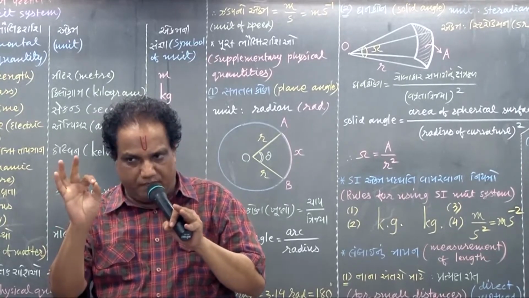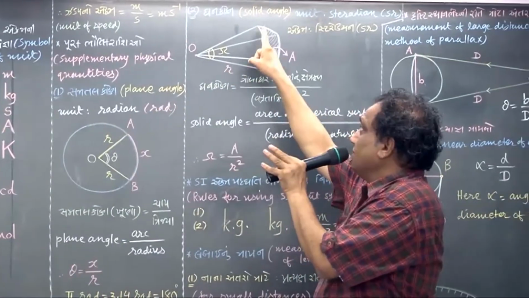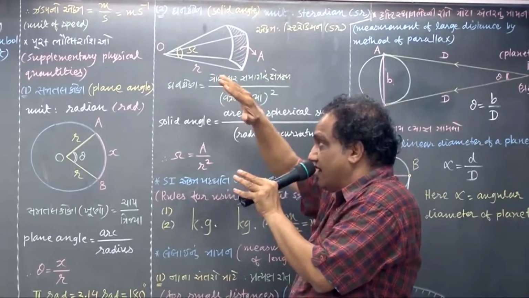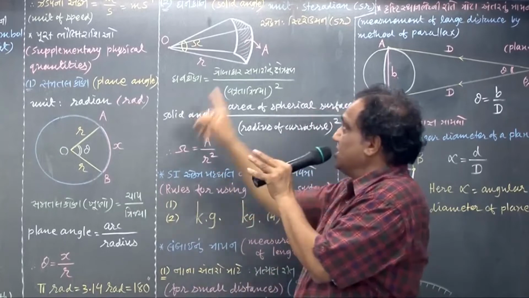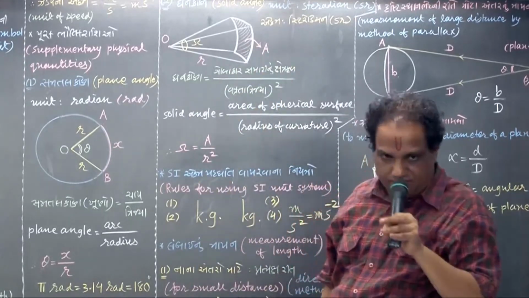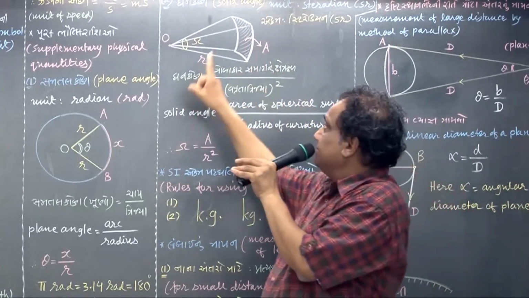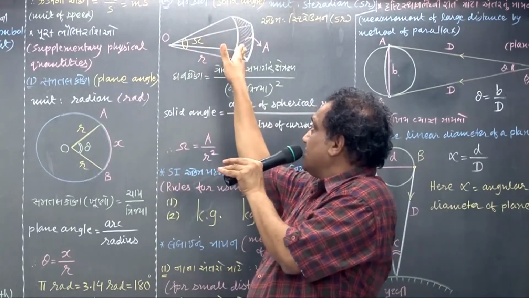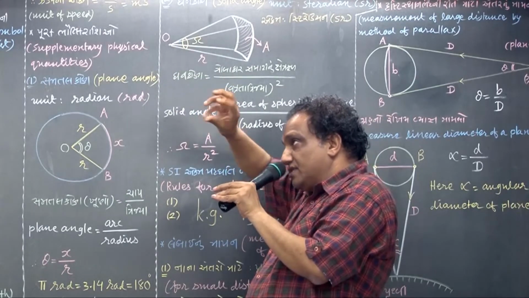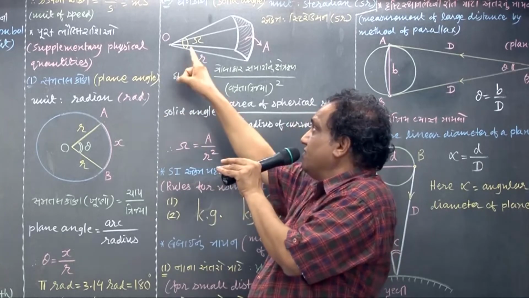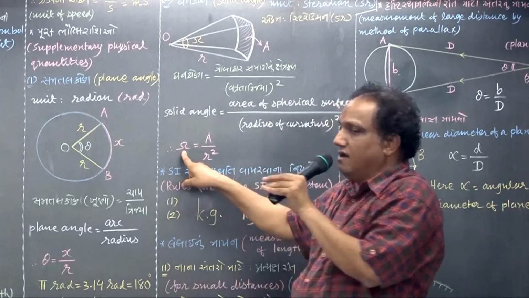So I just select one piece. That piece is shown here. Look. Because this is a piece of spherical surface, the curvature is spherical. So this is part of a spherical surface, and its area I am taking as capital A. And the angle made by this spherical surface at the center of the sphere, the angle made in 3 dimensions, we call solid angle, shown by symbol omega.